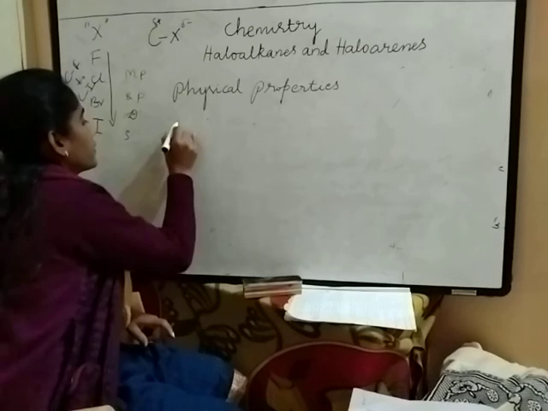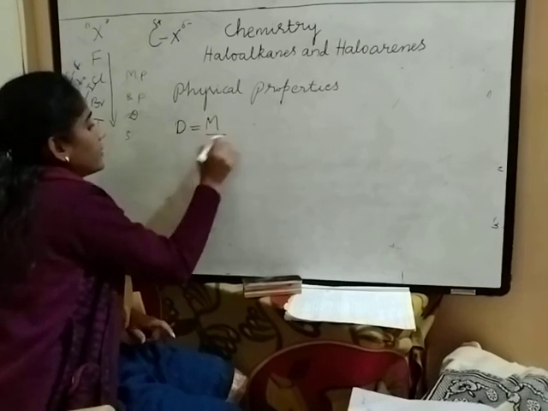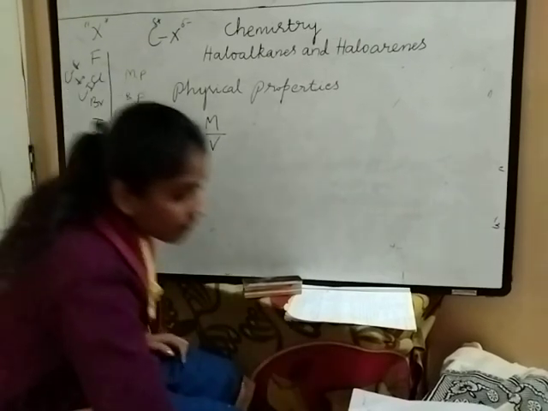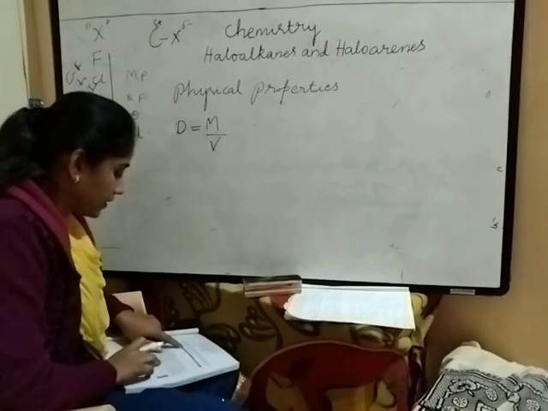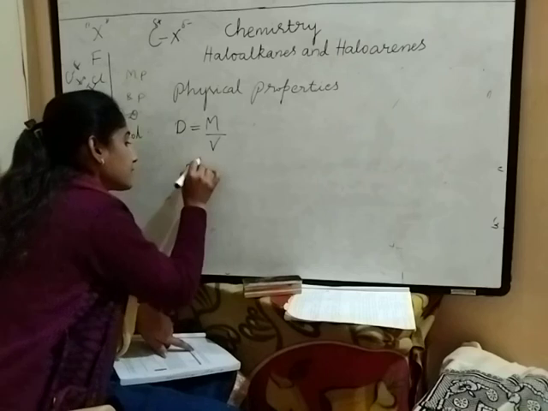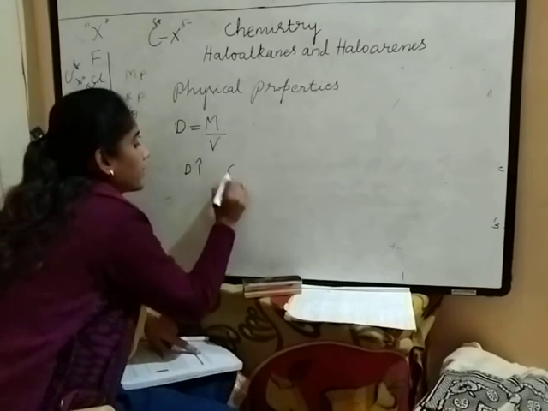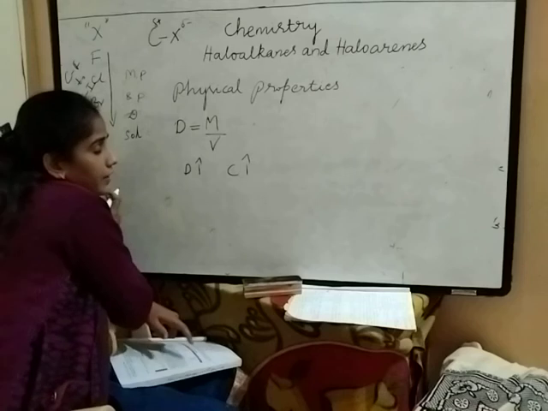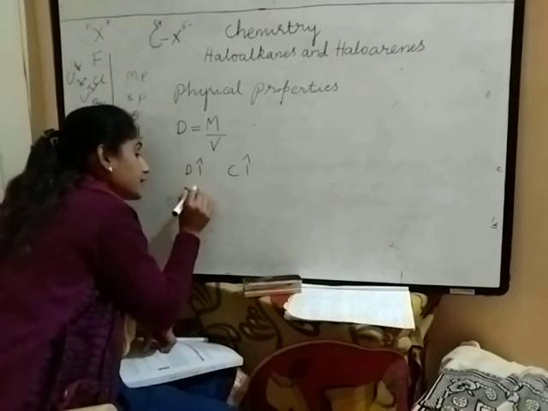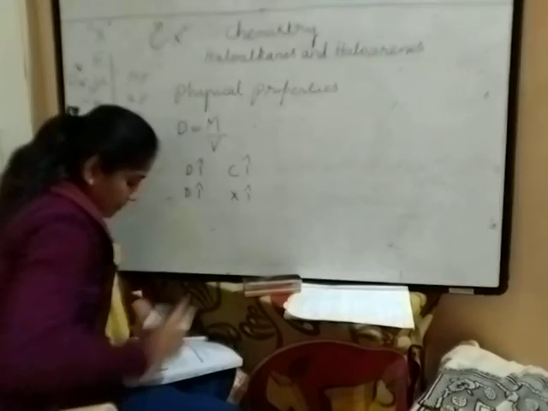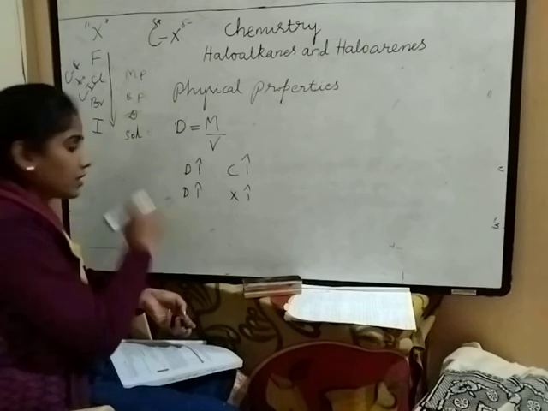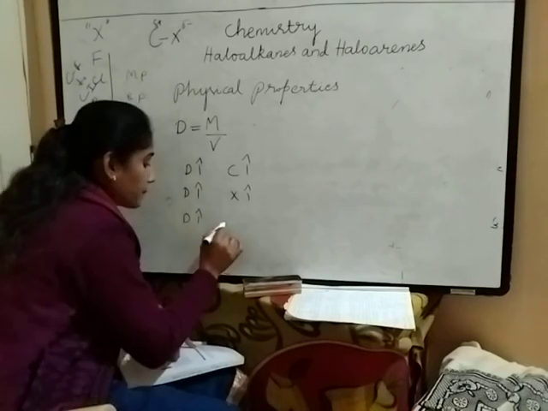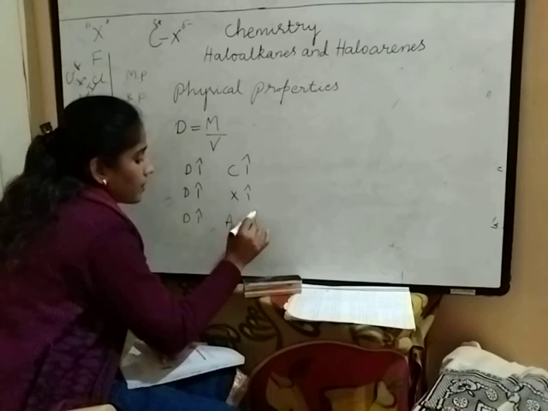Here the density increases with the number of carbon atoms. As the carbon atoms increase, density also increases, as in the case of melting point. Density increases when the halogen atoms increase. Density increases when atomic mass increases.